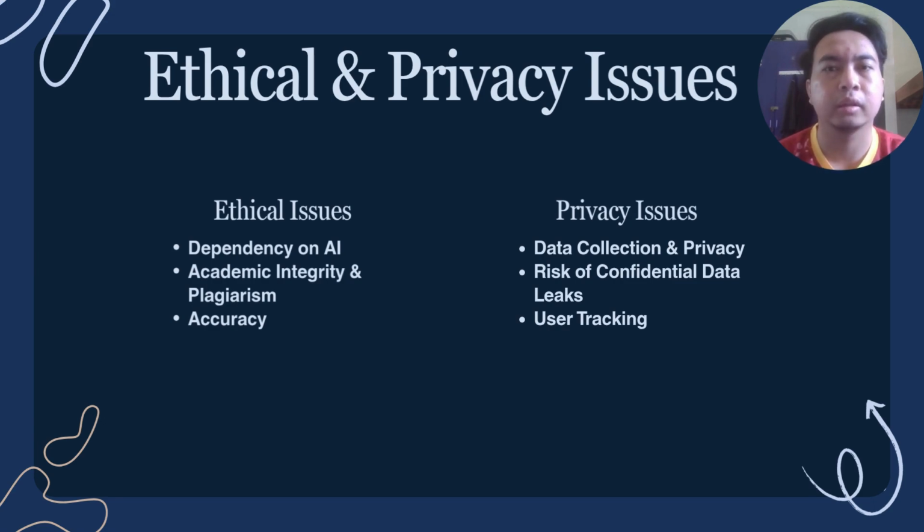Number two, academic integrity and plagiarism. If a student uses text given by AI and submits it as their own, that is considered plagiarism. Even if Perplexity provides citations, students must rewrite the ideas in their own words and verify the information. And number three, accuracy. AI is not always accurate when giving information, so students must always double check the information with the original source. Do not accept AI responses blindly.